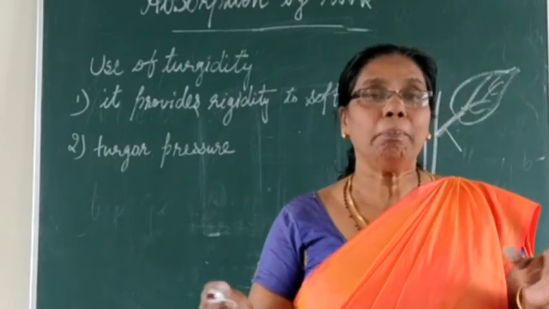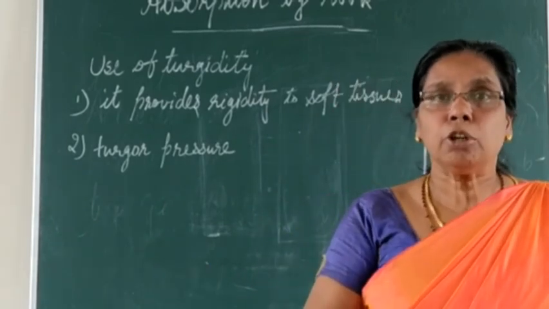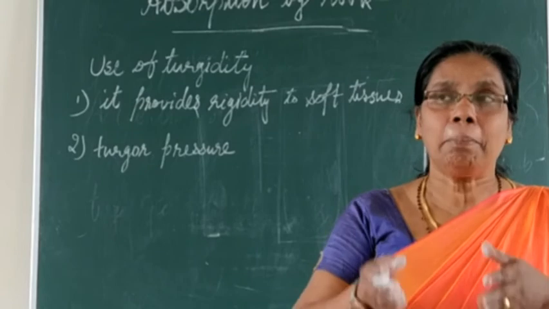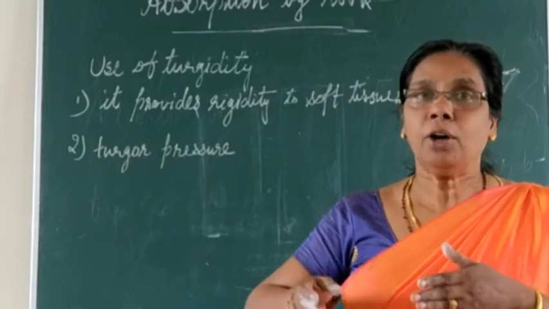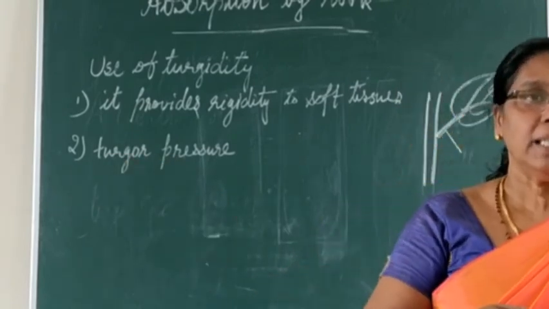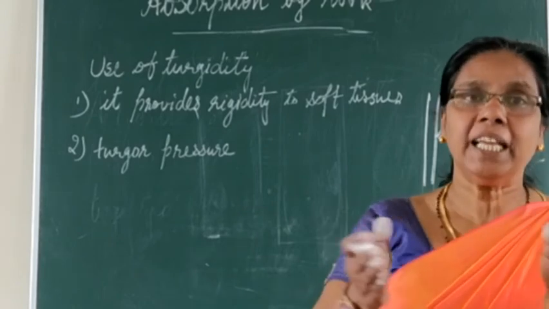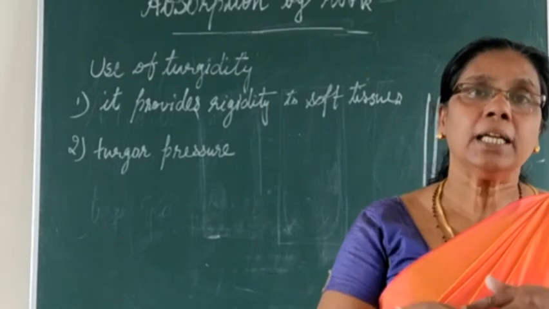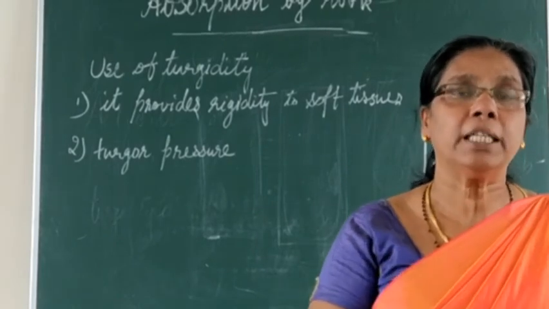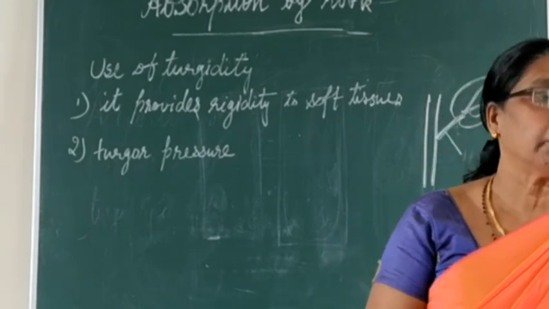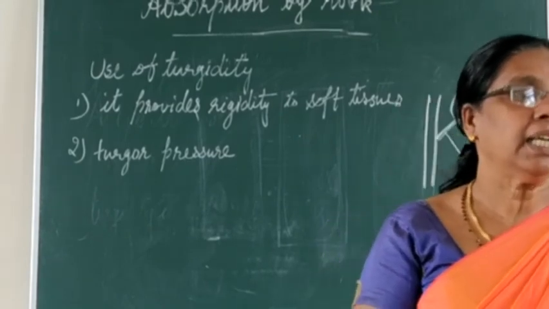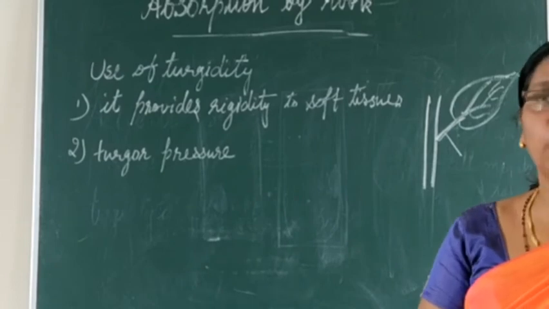Sometimes you can see some big trees, their roots will be growing and breaking the concrete of another house, isn't it? Or the wall is breaking when the roots grow. All of this is due to what? Due to this turgor pressure. Third one, turgor in the root cells builds up root pressure.